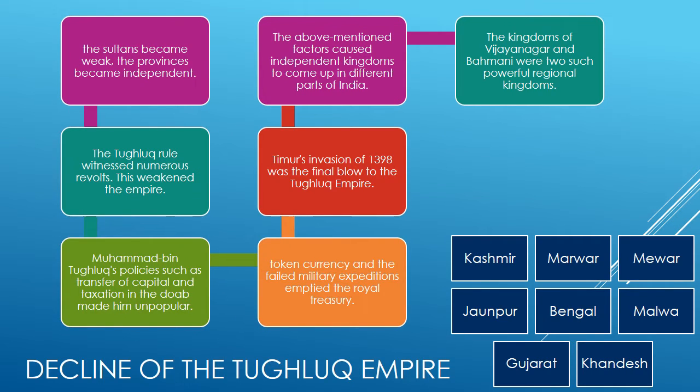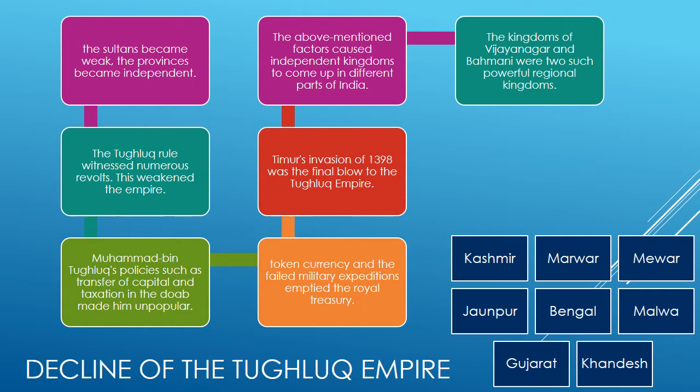Decline of the Tughlaq Empire. Many factors were responsible for the decline of the Tughlaq Empire. Let's see all the factors one by one. Weak successors failed to administer the Sultanate and keep the territories intact. When the sultans became weak, the provinces became independent. The Tughlaq rulers witnessed numerous revolts.